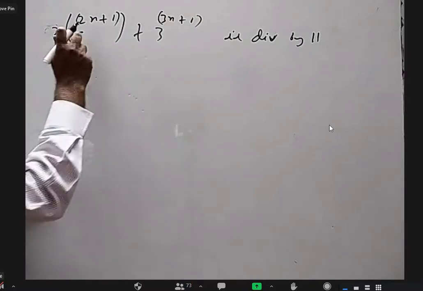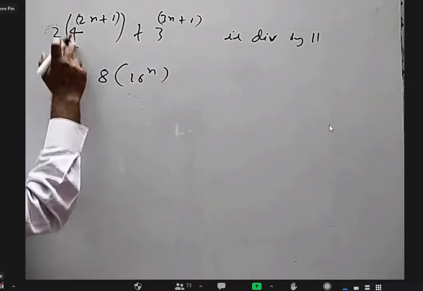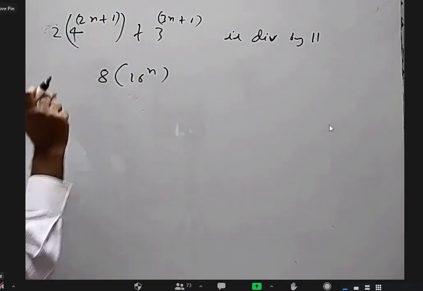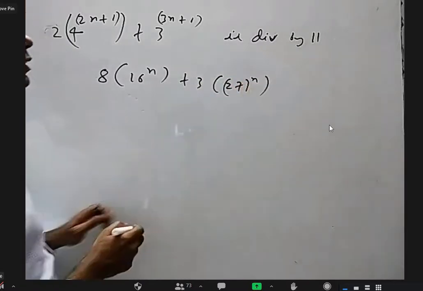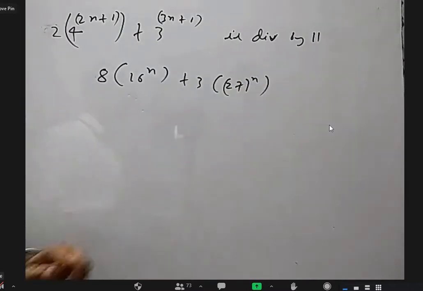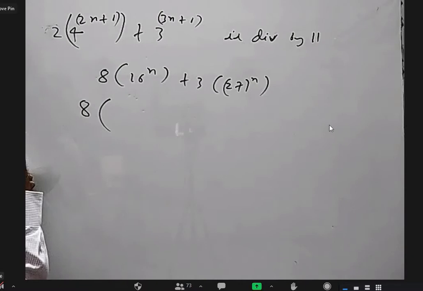I can split this and write this as 18 into 16 power n, because 4 power 2n is 4 square whole power n, and 4 power 1 into 2 is 8. This also, if I split, will become 3 into 27 power n, because 3 power 1 is 3, and 3 cube whole power n is 27 power n. Now this 18, I want to divide it by 11, right?